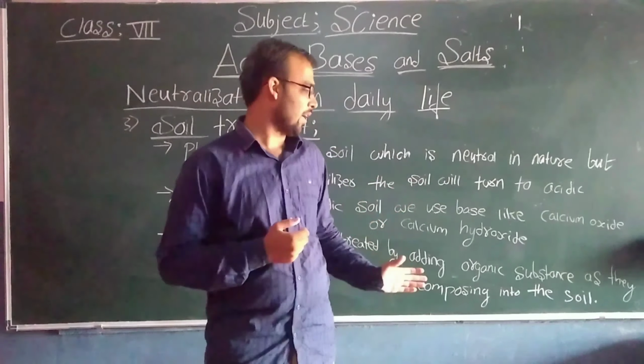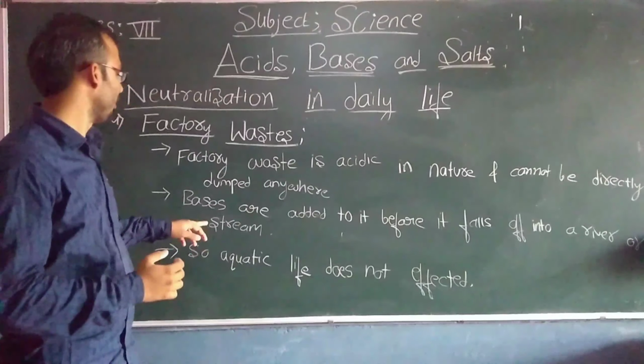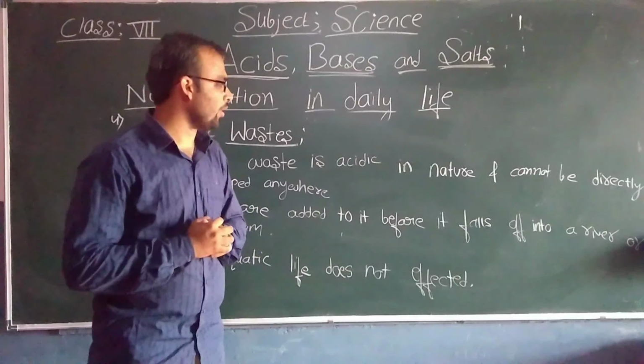Before we could throw it in the river or dump it in the soil, what did we have to do? We had to neutralize that waste. As the waste is acidic, we need to neutralize the factory waste. So how to neutralize? Factory waste is acidic, no? So we need to add the base. Look at here.